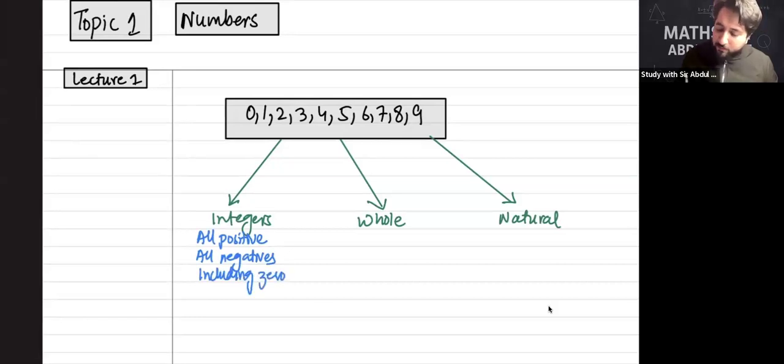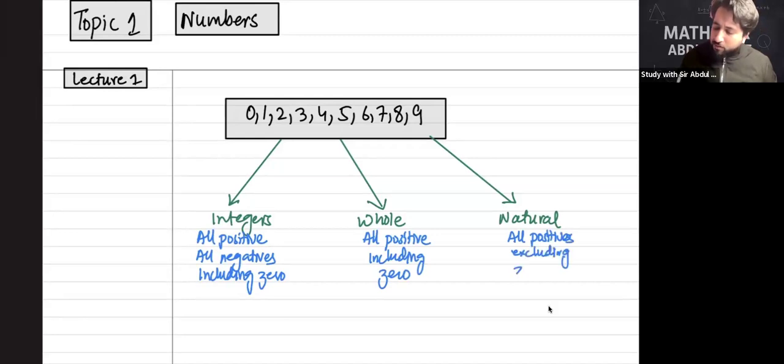Whole numbers are all positives, including 0. But naturals are all positives, excluding 0.